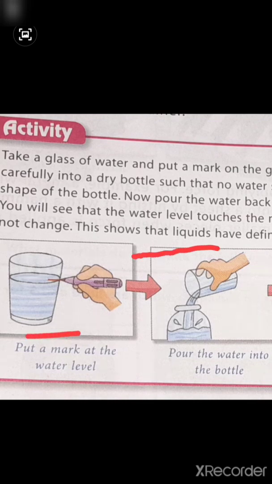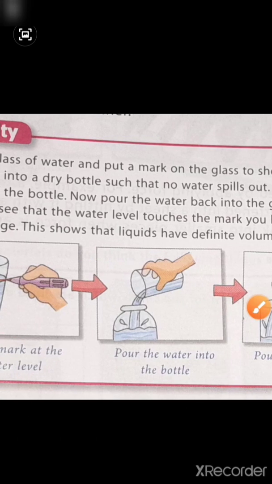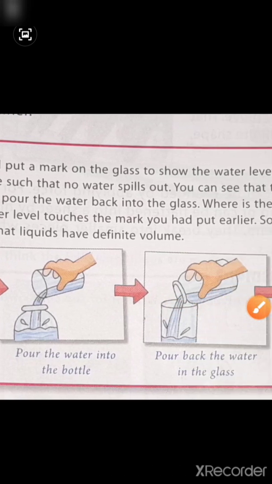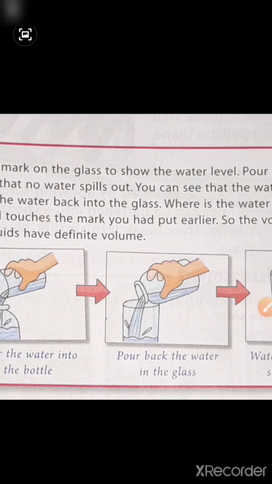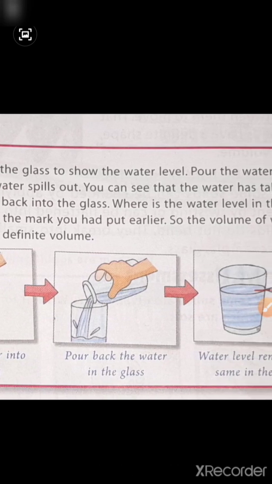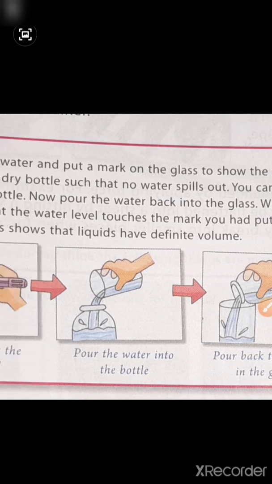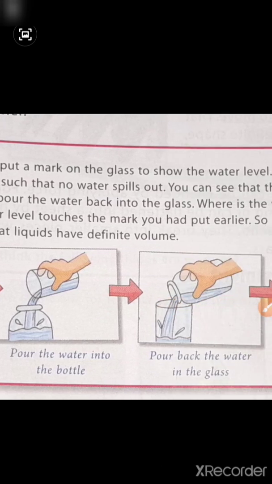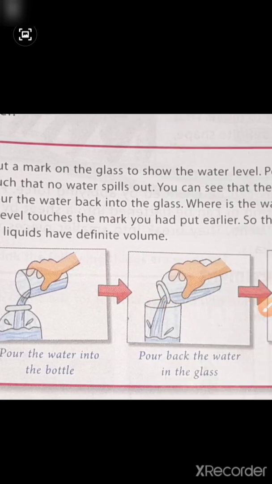So just put a mark on the glass to show the water level.